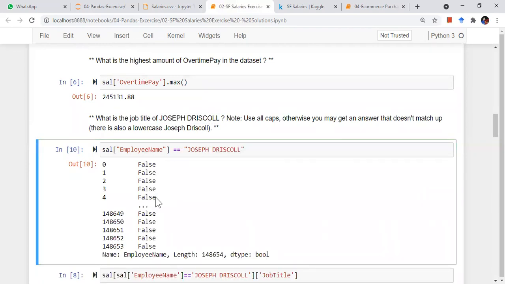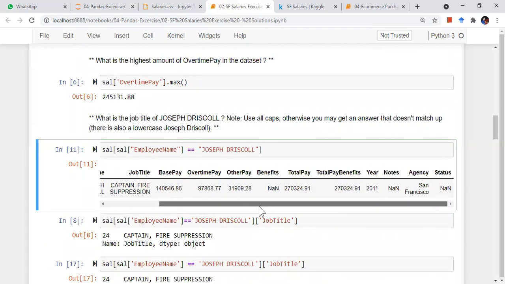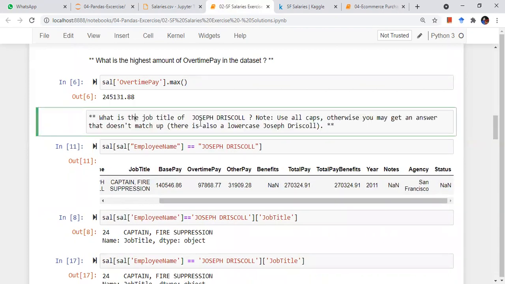Yeah, if I run this, I get one row under salary. Next, if I want to fetch just this one, we have to close it, sir. Yes. So it is giving me just one row, exactly. I just want the job title of this person.